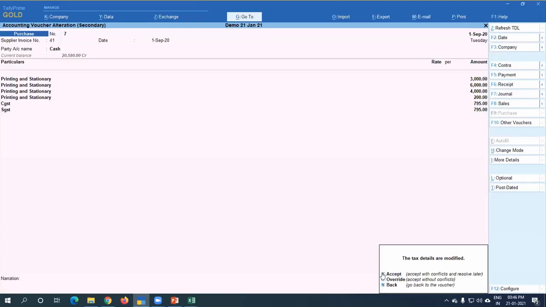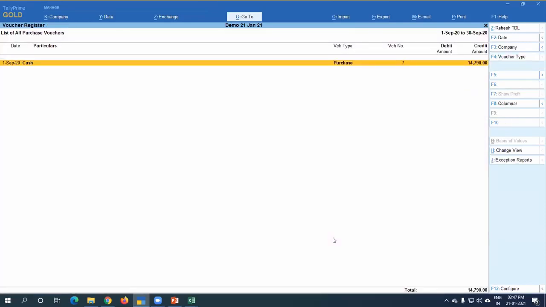If you only accept with Y or enter, you have to resolve it later while creating your GSTR 1, 2, 3B. If you press O here, override, Tally will understand that this transaction is not done by mistake. It is a genuine transaction and you are doing it as per your knowledge. So press O here. O is important, not Y or accept.